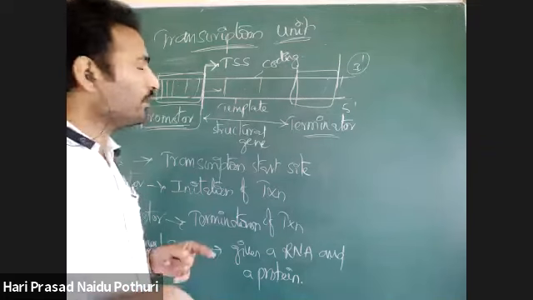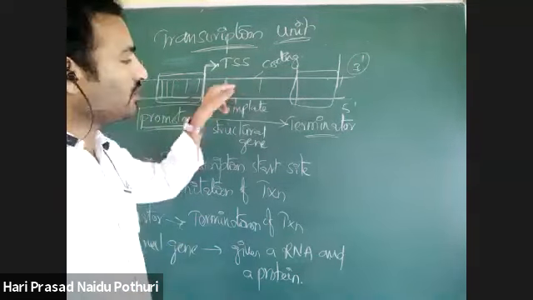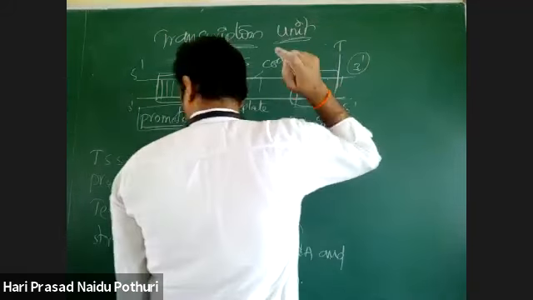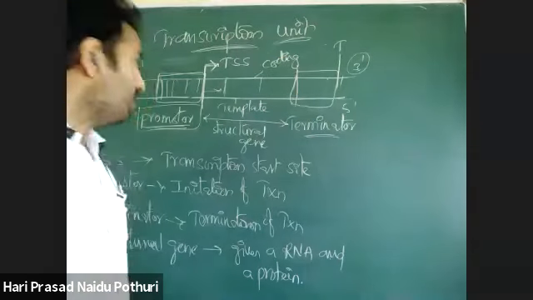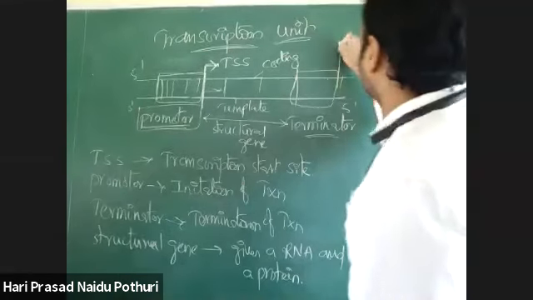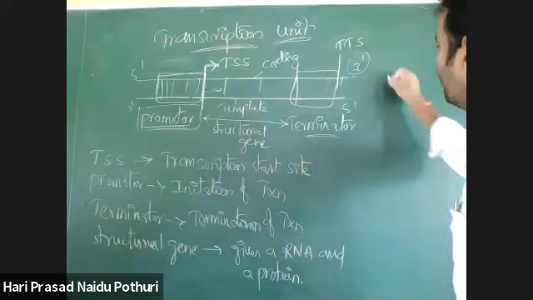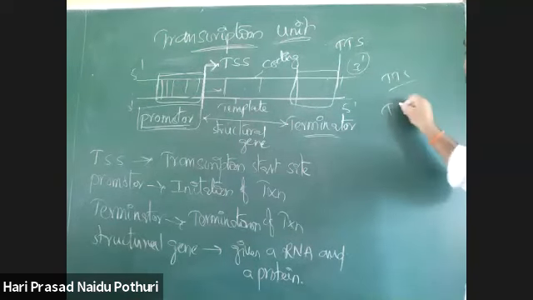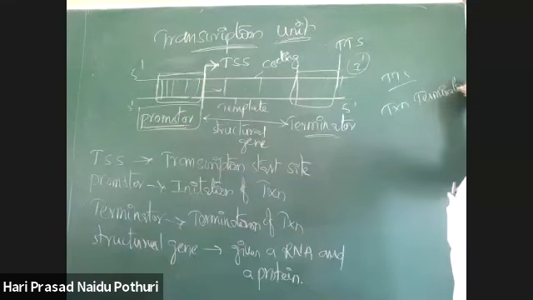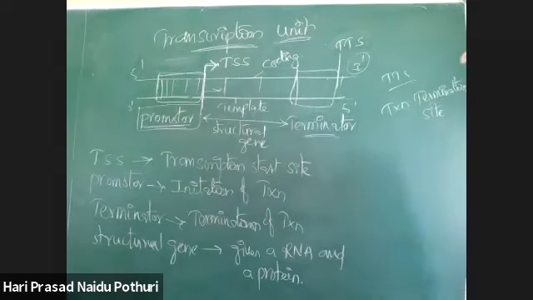At the end is termination, the transcription termination signal, TTS, which means transcription termination site. This is one transcription unit.